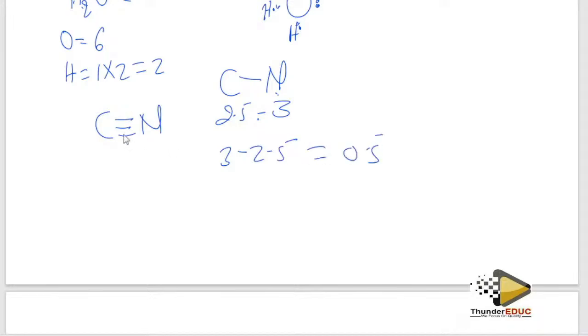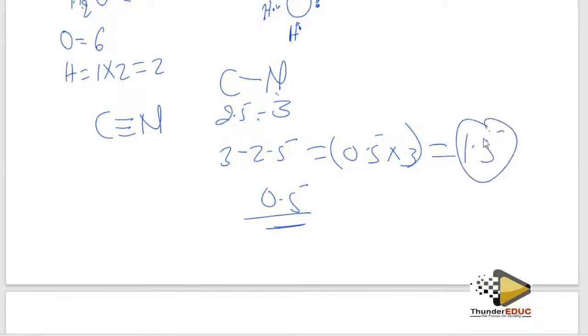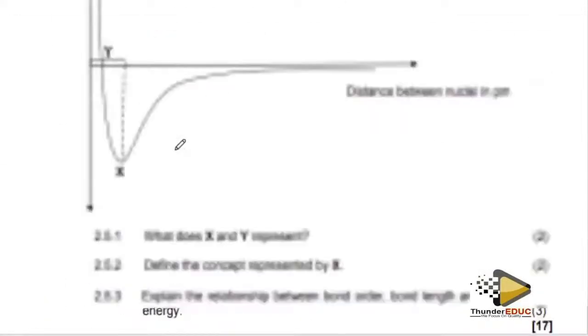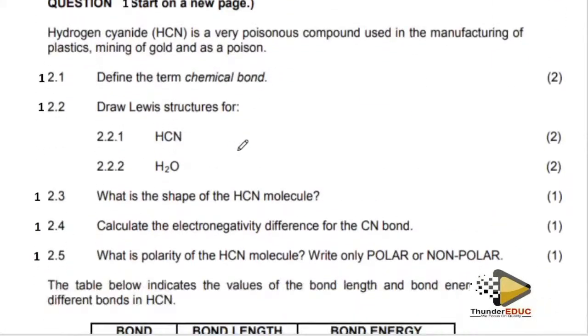But because there are 3 of them, if they ask you cyanide bonds, then you multiply it by 3. But because they didn't talk about that, the answer is going to be 0.5. But if they said bonds, then it becomes 1.5. Am I clear? Cyanide, 1 bond is equal to 0.5. What about the 3 of them? If it's like this, 3 of them, then it's going to become 1.5 by multiplying it by 3. So please don't go without knowing electronegativity of a molecule.